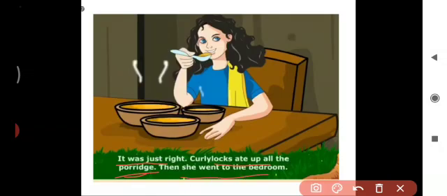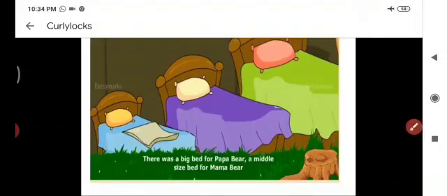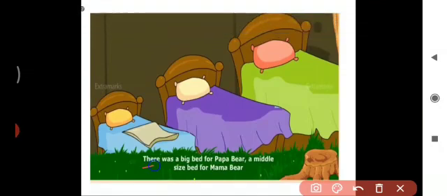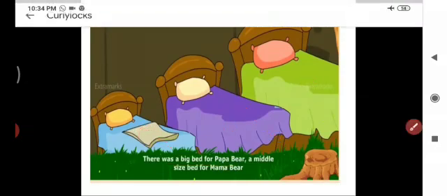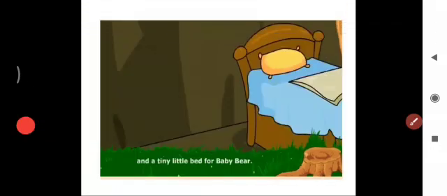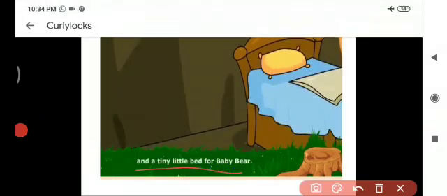Then she went to the bedroom. There she saw 3 beds, right? There was a big bed for Papa Bear, a middle-sized bed for Mama Bear, and a tiny little one for Baby Bear.